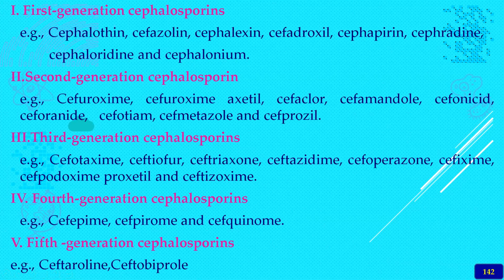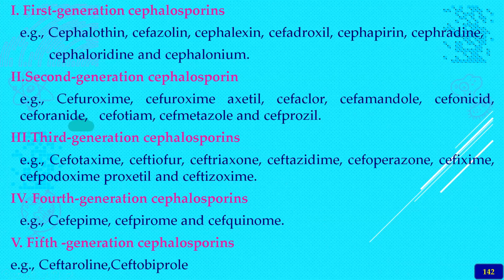Whereas the third generation cephalosporins are cefotaxime, ceftiofur, then ceftriaxone, all three in chronological order. They are very commonly used. Ceftriaxone is very commonly used in veterinary practice, and of course in human practice cefixime, which is always used for upper respiratory tract infections, especially sore throat. So cefpodoxime proxetil and ceftriaxone are all the recent third generation cephalosporins.